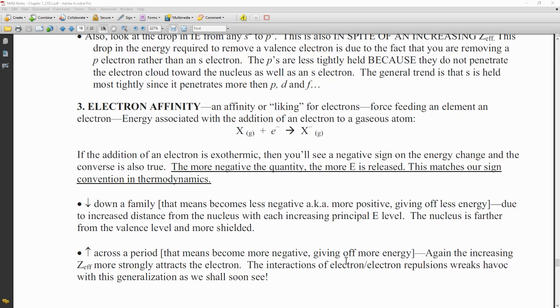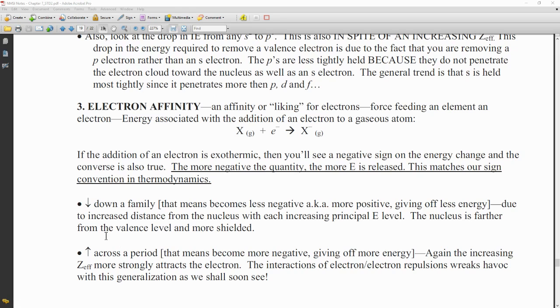So if the addition of an electron is exothermic, then you'll see a negative sign on the energy change. Think about how we talked about those energy changes in the last unit. If it's exothermic, it'll be negative. The more negative the quantity, the more energy released, and therefore the more favorable it is. So things will want to gain those electrons if they have a lot of energy being given off when that occurs.